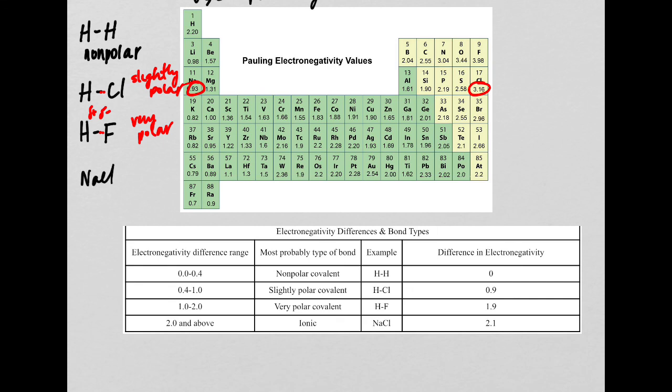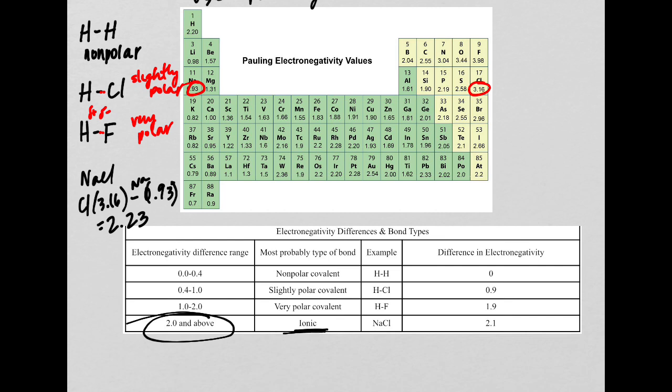Cl is 3.16 minus 0.93, which is Na, gives us a difference of 2.23. So that is above 2. Anything above 2 is actually going to be ionic. That's not a bond, it's an ionic interaction.